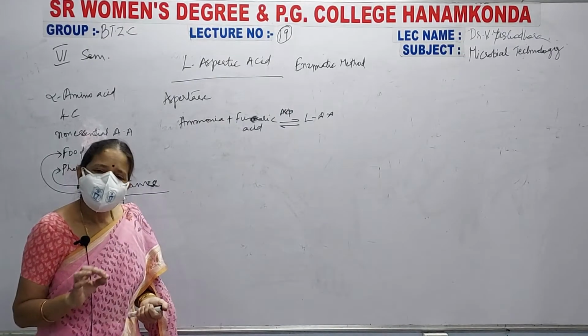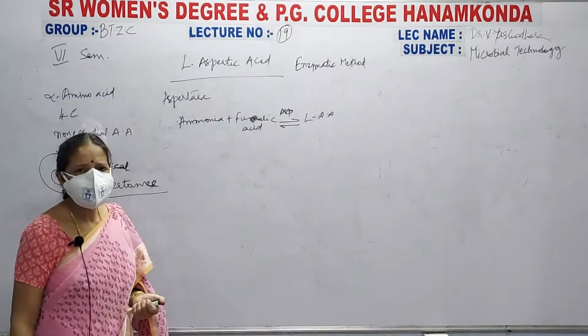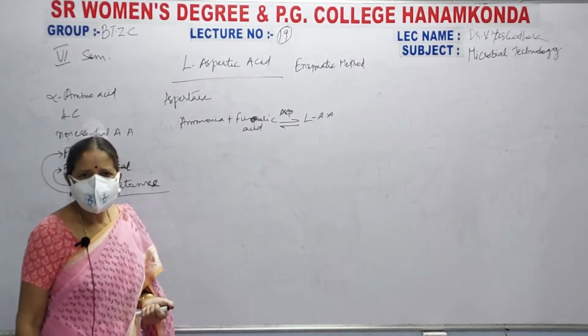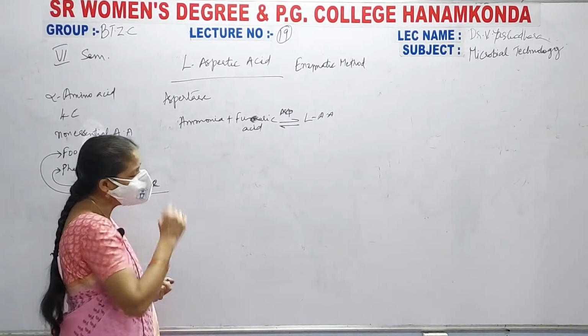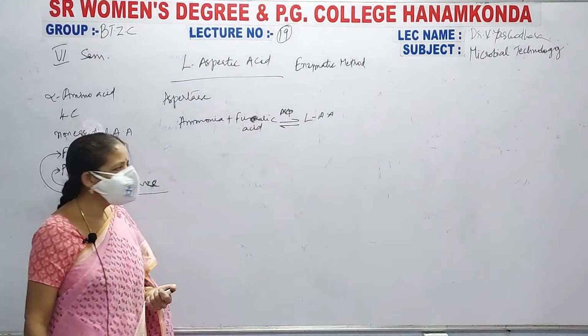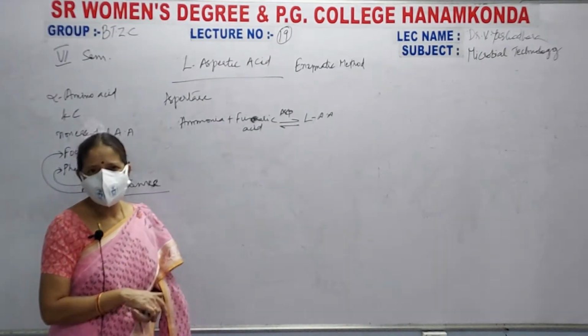So you should be very careful, and you have to collect the L-aspartic acid immediately after its production. If not, the aspartase enzyme catalyzes the reaction, and this L-aspartic acid is again converted into fumaric acid and ammonia.